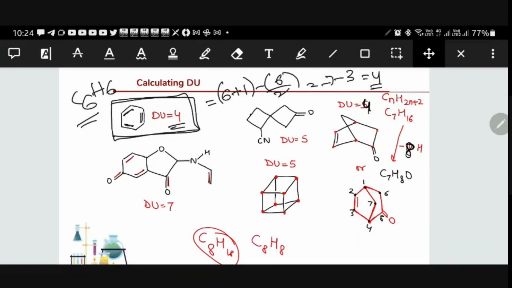But it may or may not always be correct. That is the reason. If you don't know C triple bond N, how can you tell this? Here you just try to do this. Try to do this example.